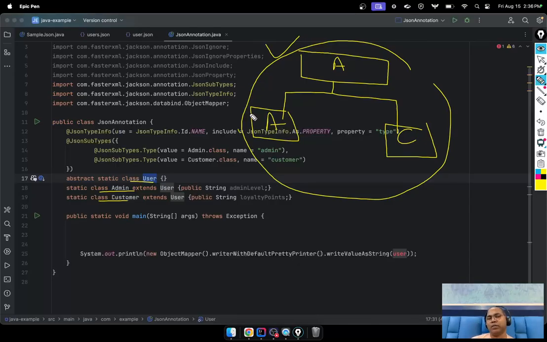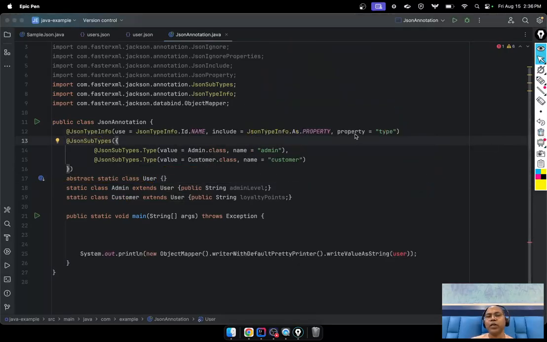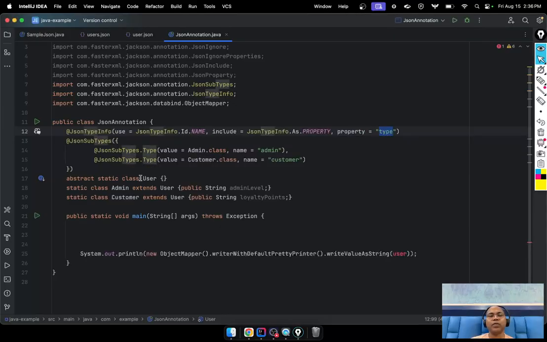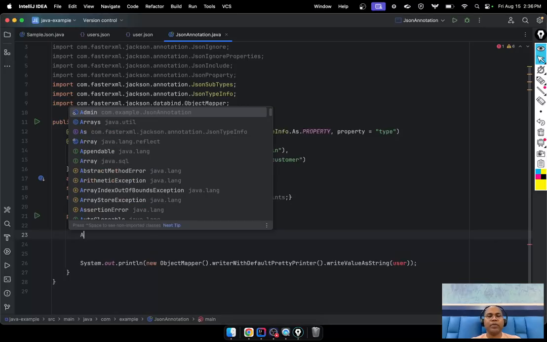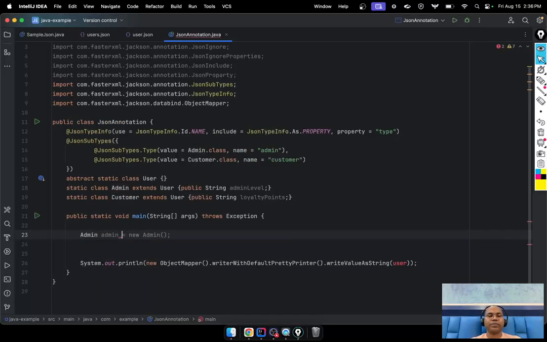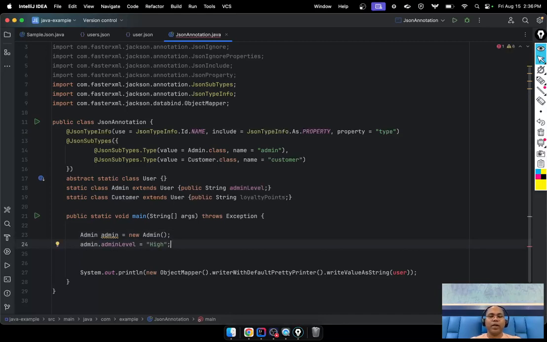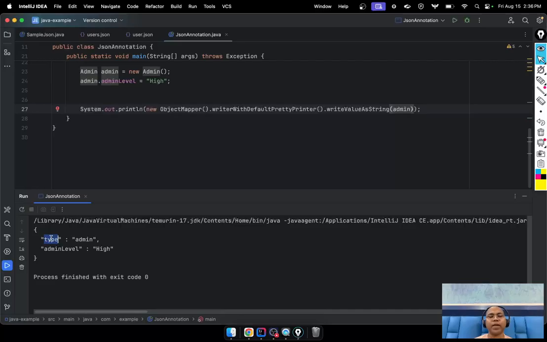How do you tell the JSON? Okay, so for that, if this is an abstract class, we mention this is the type annotation, and here you mention these are the two subclasses. This is the admin, this is the customer. Or which parameter, you can say this is the type parameter. So in this property, based on type, you can say if this is the customer or this is the admin. So in this scenario, let's create the admin and pass this admin, okay? And you run. So notice it has said type admin.